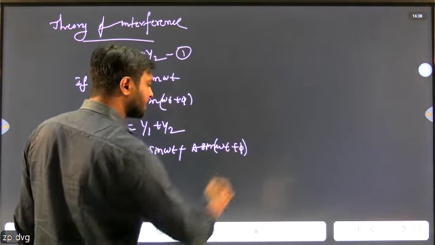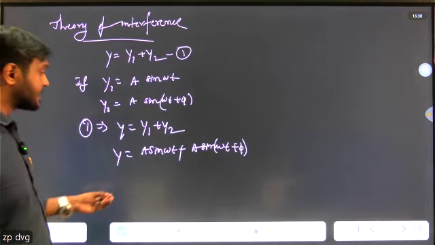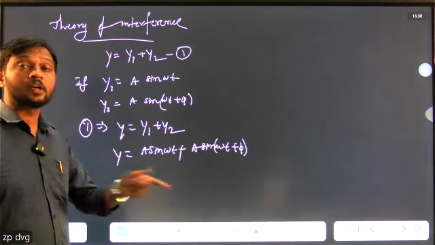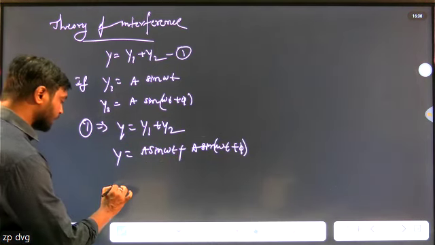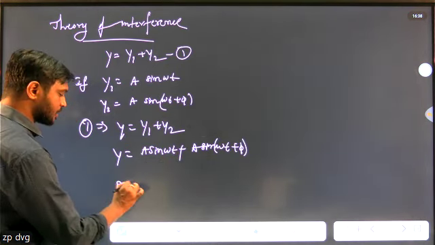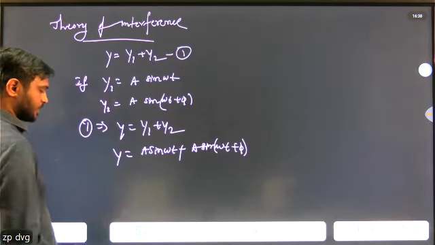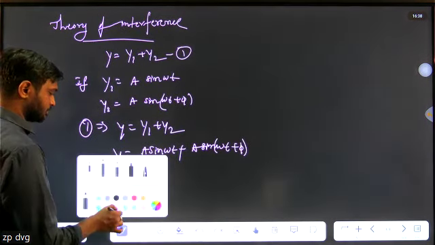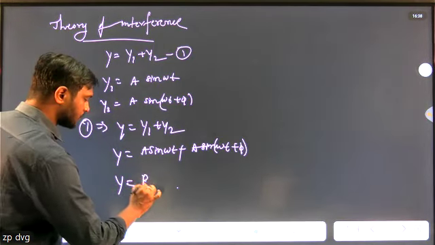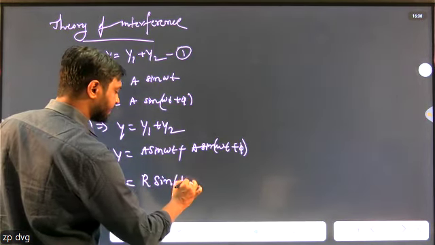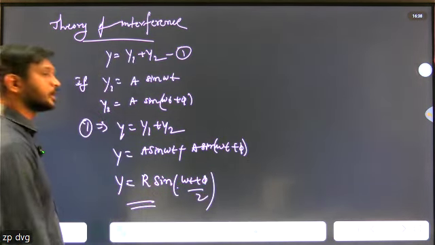So you have already read this in theory, and I will not do the complete derivations, just directly what is the resultant. y equals y1 plus y2, a sin omega t plus a sin of omega t plus phi. What is the resultant wave? That is y equals R sin of omega t plus phi by 2. This is the resultant wave equation.